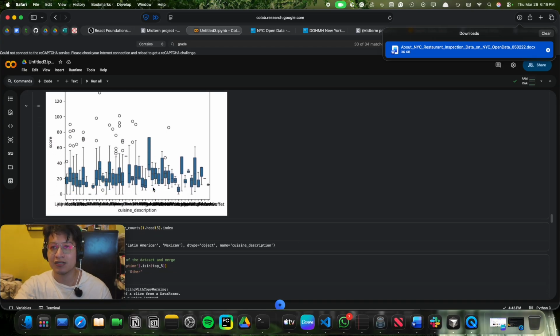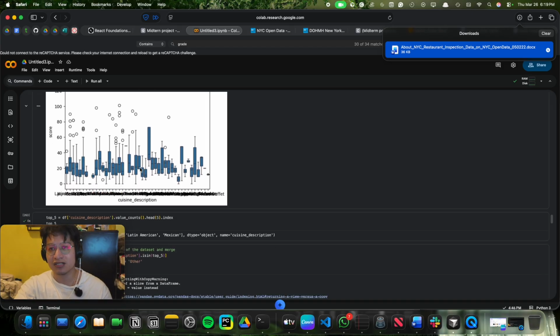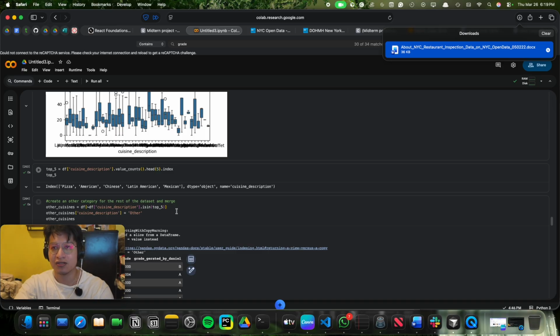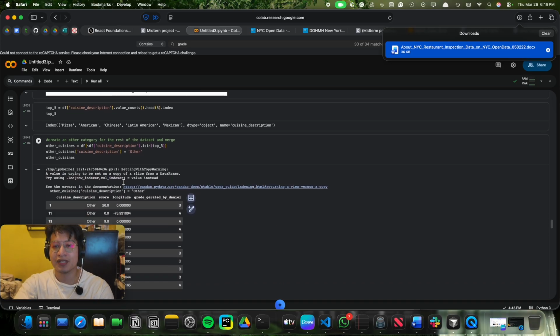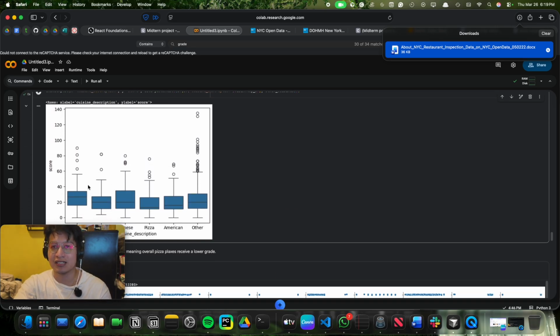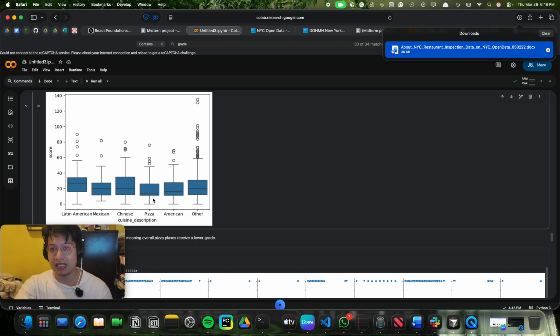The next thing I did was a bar plot of all the cuisine descriptions, but that looked ugly, so I tried to think of something new. I decided to only include the top 5 most common cuisine descriptions, and then I was able to analyze a little better. I saw that pizza generally has better grades,